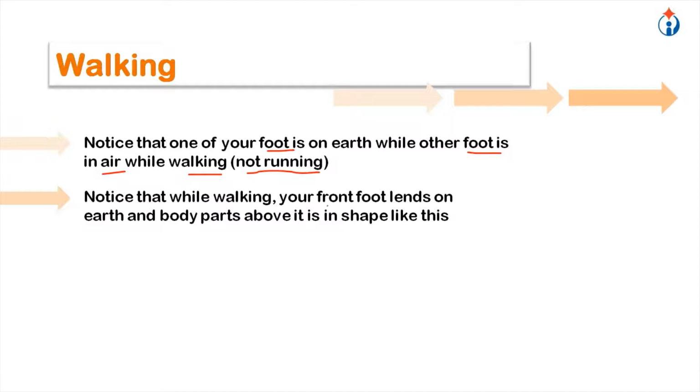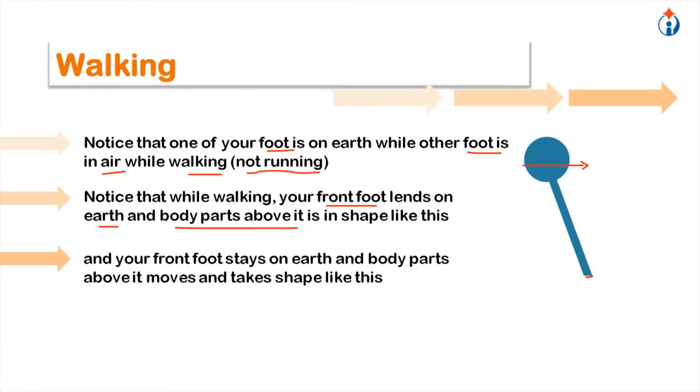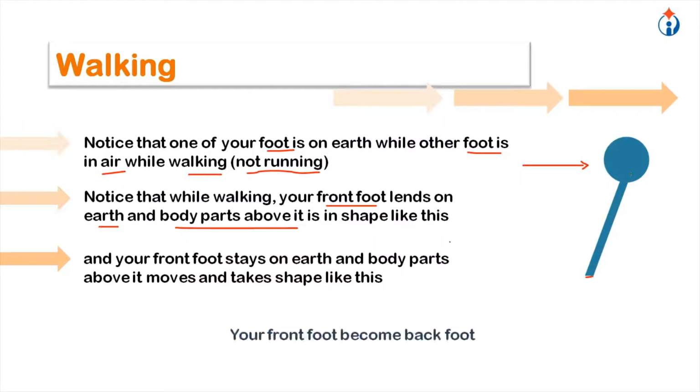Notice that while walking, your front foot lands on earth and the body parts above it are in a shape like this. So your foot lands here and your body is moving in this direction. And your front foot stays on earth and the body parts above it move and take a shape like this. So you keep on moving, your front foot stays on the earth and your upper body parts move like that. So now your front foot becomes the back foot.